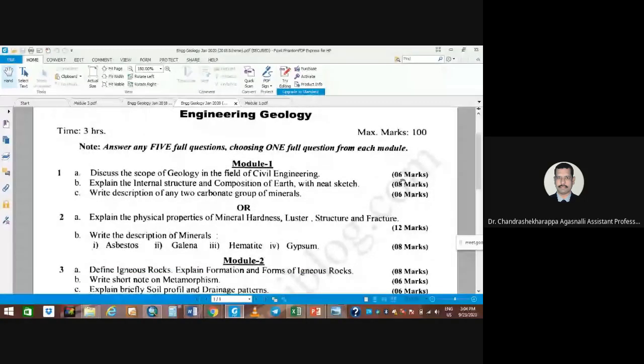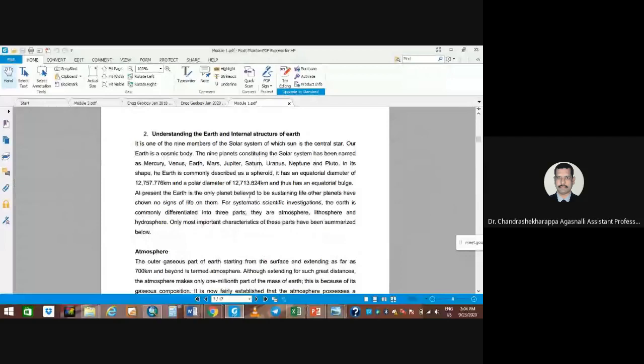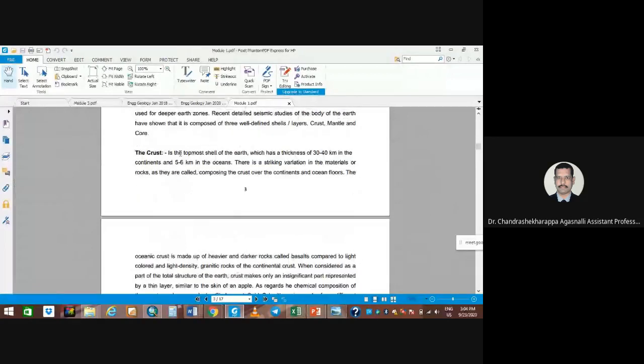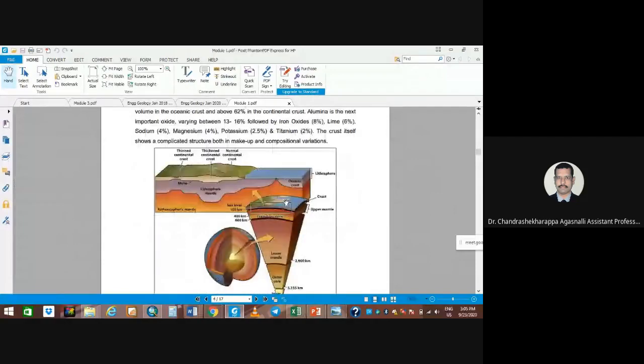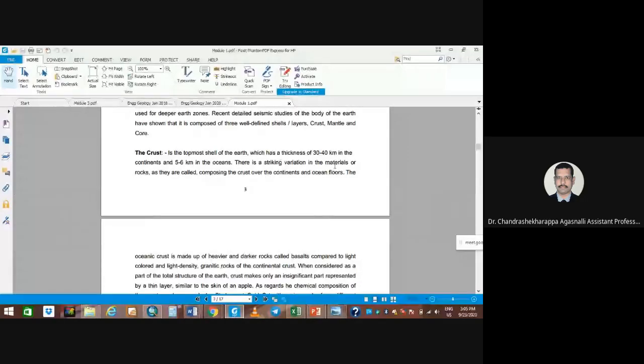Here is the understanding of the internal structure of the earth, right? So atmosphere, lithosphere, and the crustal part. You need to draw this diagram and start with the crustal part. What is there in the crustal part? It's the outermost shell, 30 to 40 kilometers thick, and 6 kilometers in the ocean and the remaining in the land.